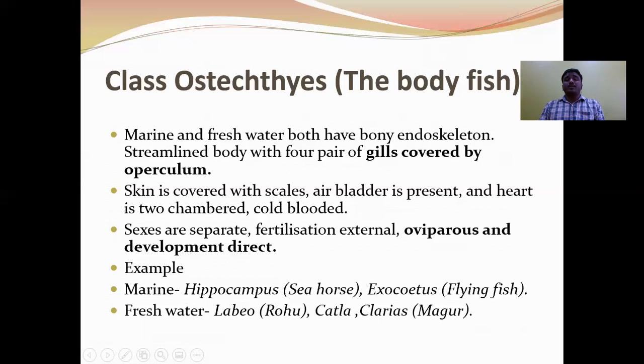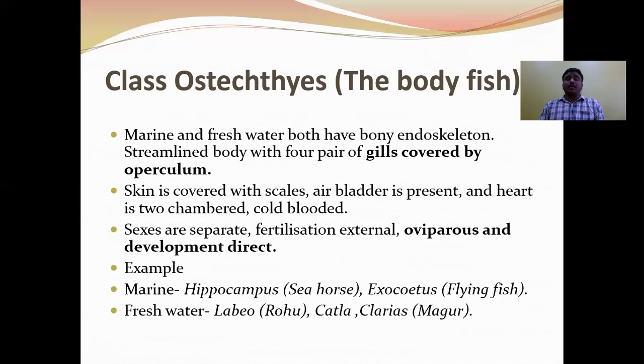Skin is covered with ctenoid, cycloid or ganoid type of scales. Air bladder is present. Heart is two-chambered and they are also cold-blooded animals. Sexes are separate. Fertilization is external. Mostly oviparous organisms. Examples: Hippocampus, Exocoetus are marine fishes, and Labeo, Catla, Clarias are freshwater fishes.